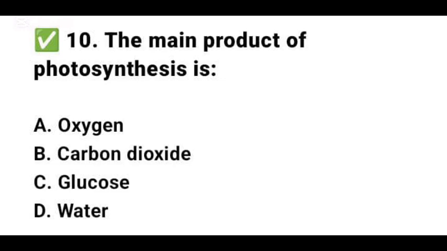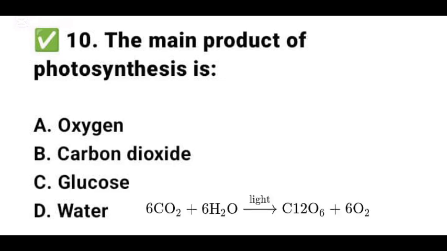Photosynthesis is the process by which green plants use sunlight to make food, as shown in the equation below. The main product is glucose, which has C6, H12, and O6. It is a simple sugar used for energy or stored as starch. Oxygen is a byproduct of the reaction. Carbon dioxide and water are reactants and not products.